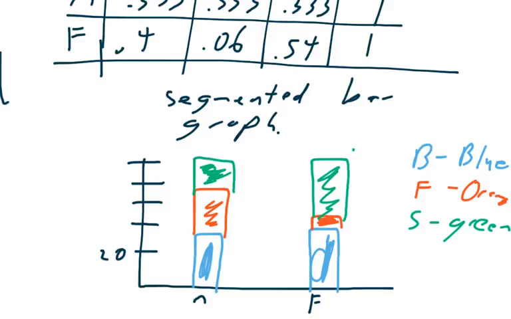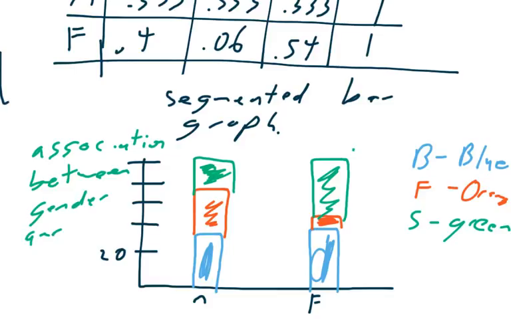So, because all of the graphs that we made, the last two, were different, that means that there is an association between gender and sports.